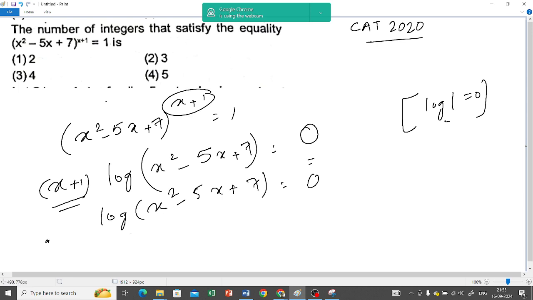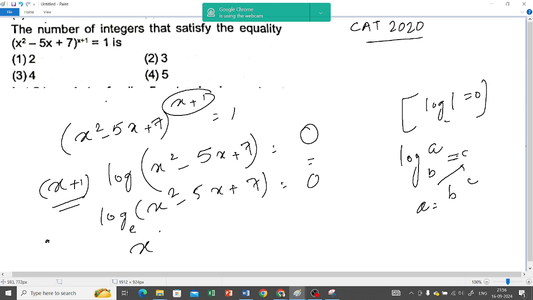Now say log with nothing means to the base e. Okay, now see there is another rule of logarithm. Log a to the base b is equal to c, then a is equal to b to the power c. A is equal to b to the power c, then a is equal to b to the power c.